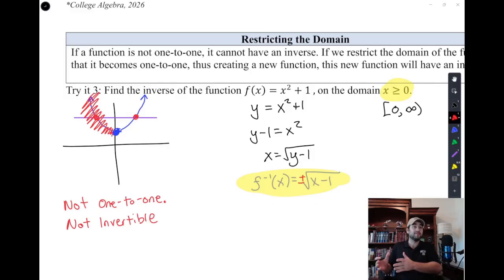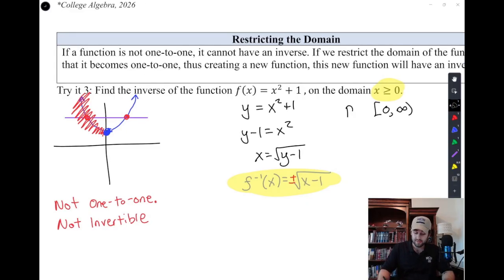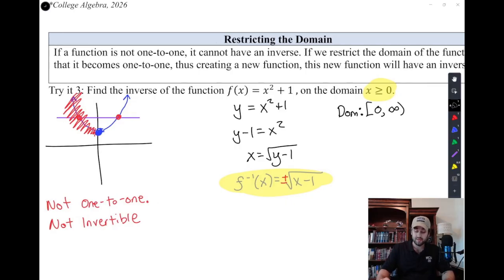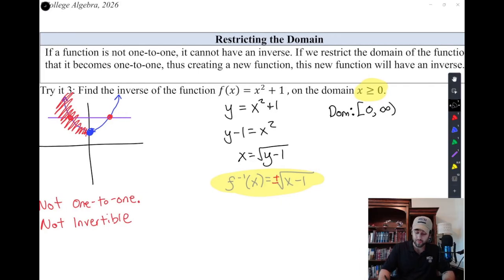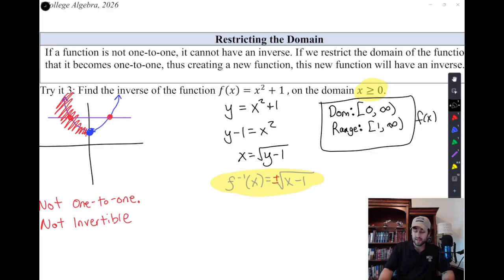And we'll go to our domain to do that. We'll say, okay, our domain was 0 to infinity of the original function. And if we look at the graph on the left, the range was 1 to infinity, where it started at the y-intercept of 1 and worked its way up. And remember, that's the f of x. And when we invert it, the domain and the range switch. And so now our range is 0 to infinity, and our domain is 1 to infinity.